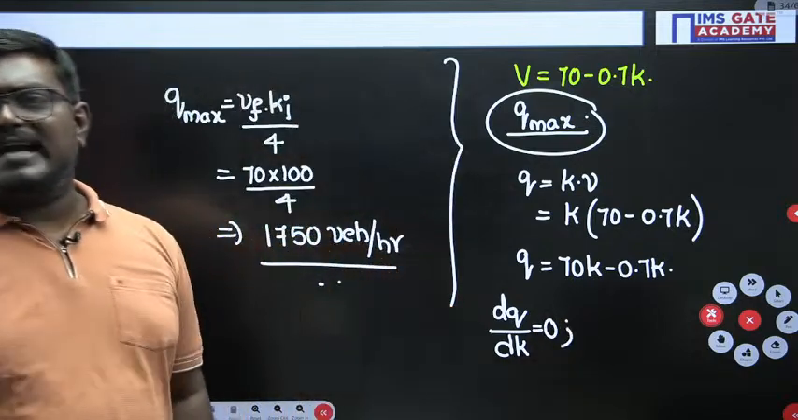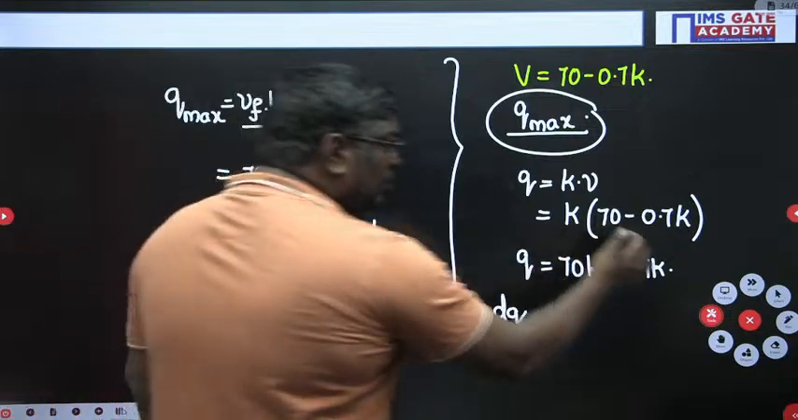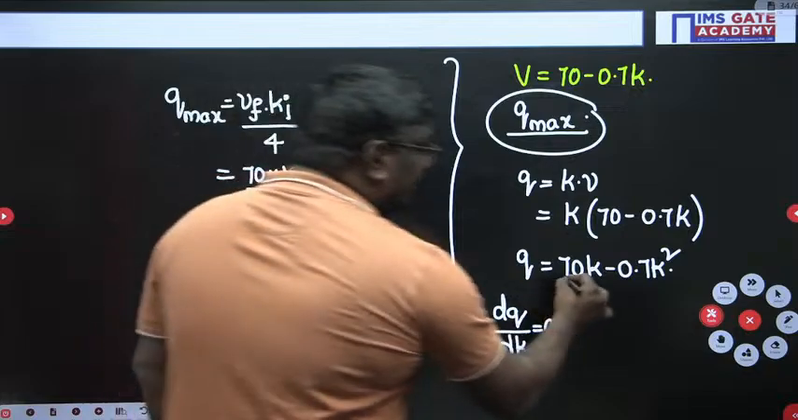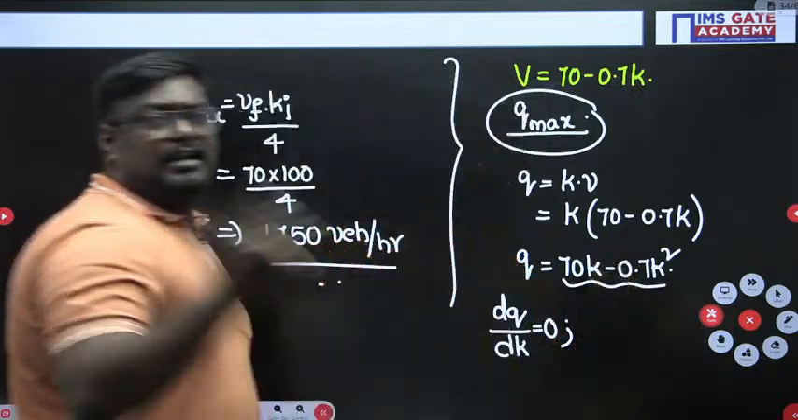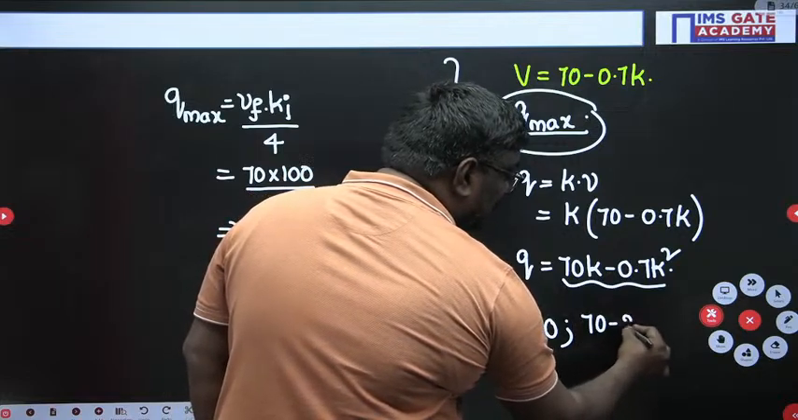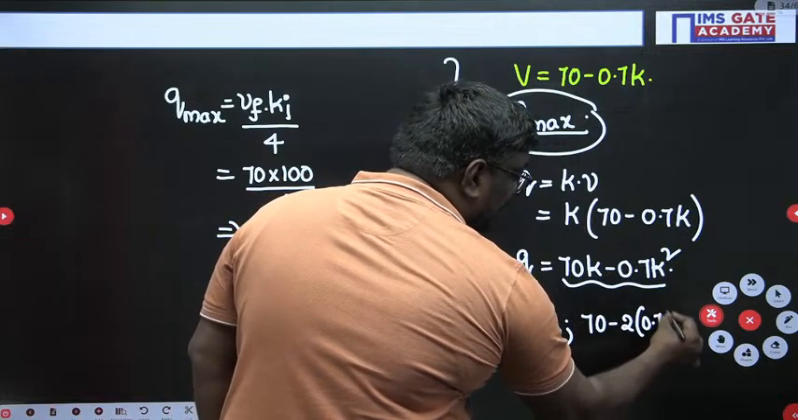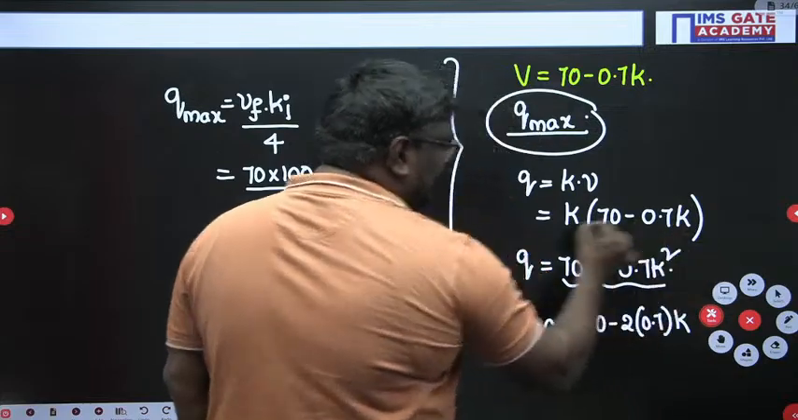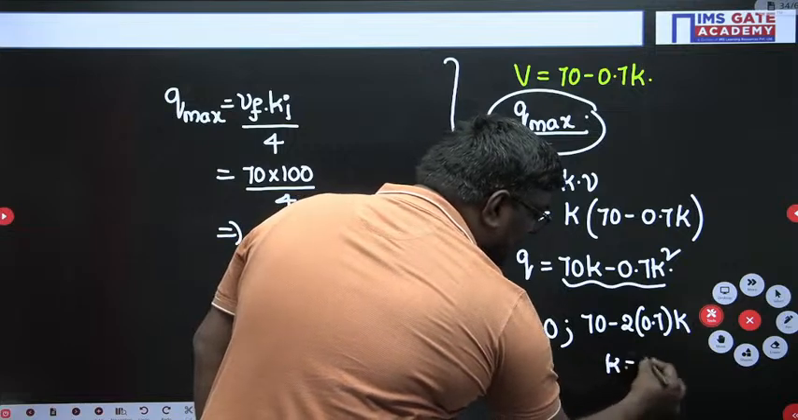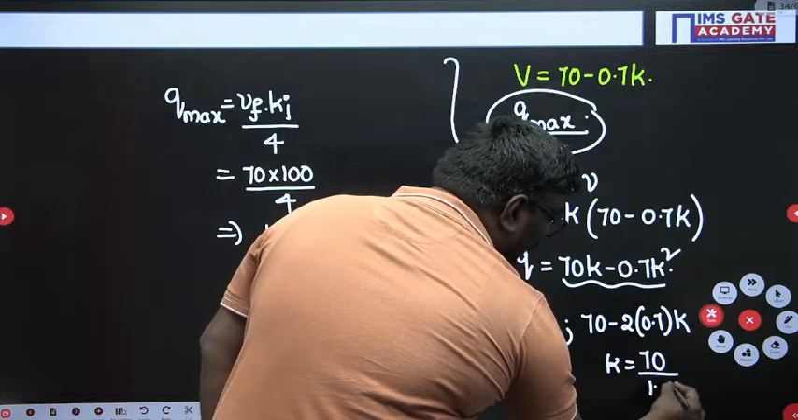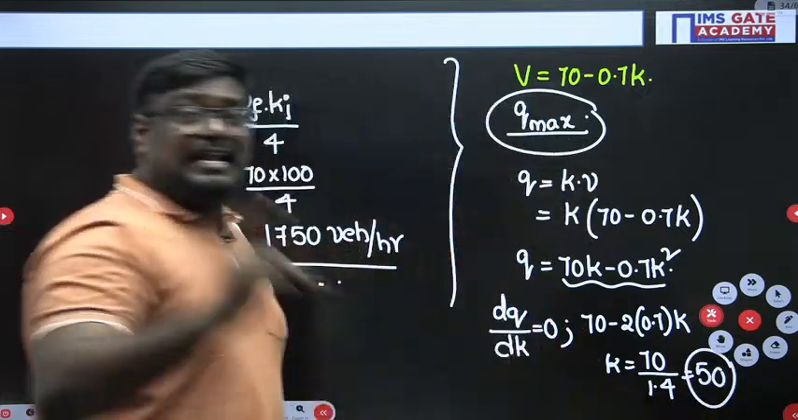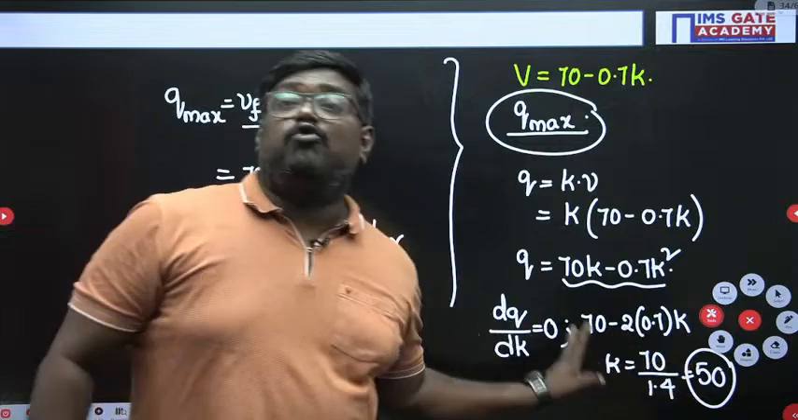For a flow to be maximum, its differentiation should be 0. So here it is 0.7 k square, sir. Okay, sorry. So what is the differentiation of this value? 70k. Differentiation of k is 1, k square is 2k. So 70 minus 2 into 0.7 into k. My dear students, here there is a k into k, which is k square. So if you solve this, k can be written as 70 divided by 1.4, that is equal to 50. So at a density equal to 50, the flow is maximum.